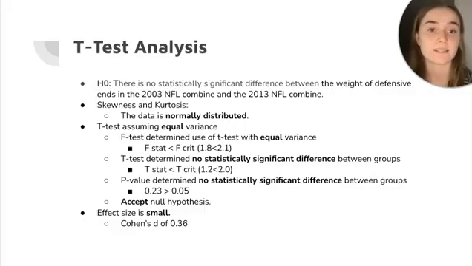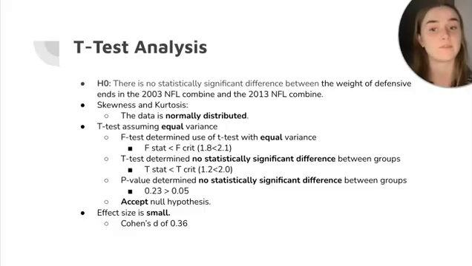First, I did a t-test analysis. My null hypothesis was there is no statistically significant difference between the weight of defensive ends in the 2003 NFL Combine and the 2013 NFL Combine. My skewness and kurtosis values indicated that the data was normally distributed. That means that my skewness values were between 1 and -1, and my kurtosis values were between 3 and -3.